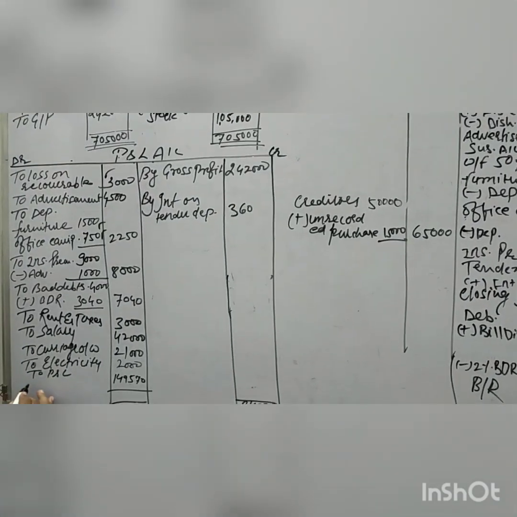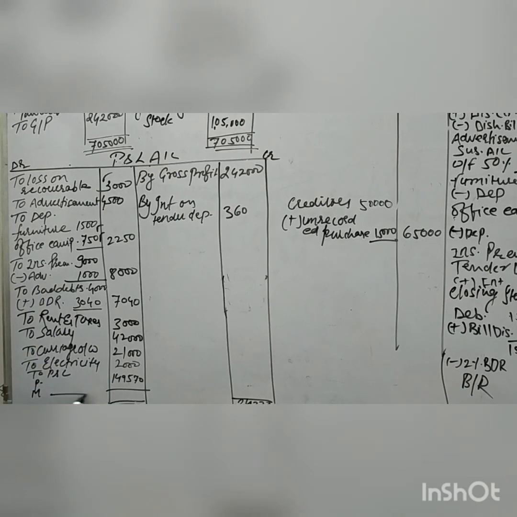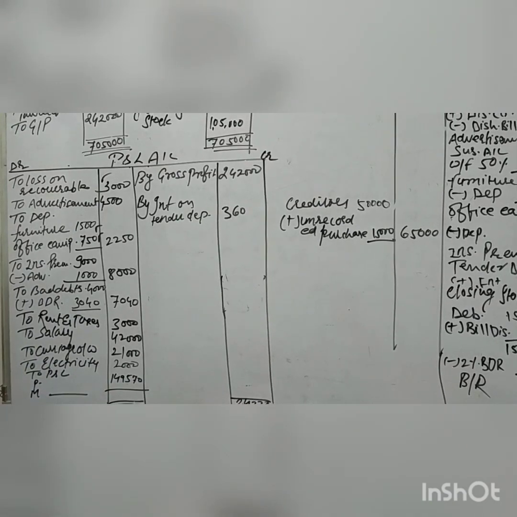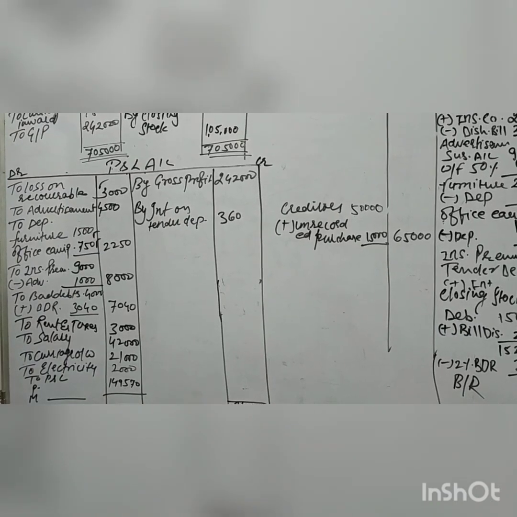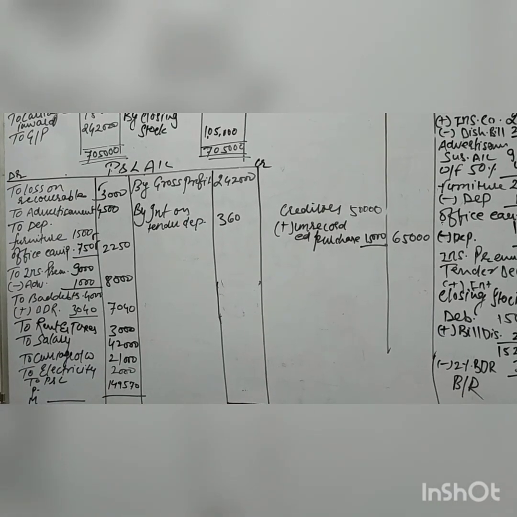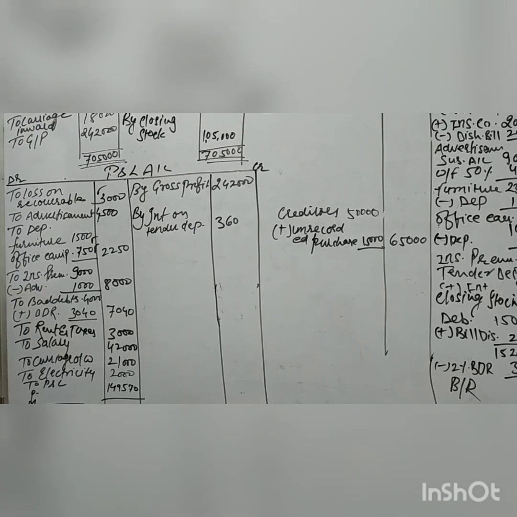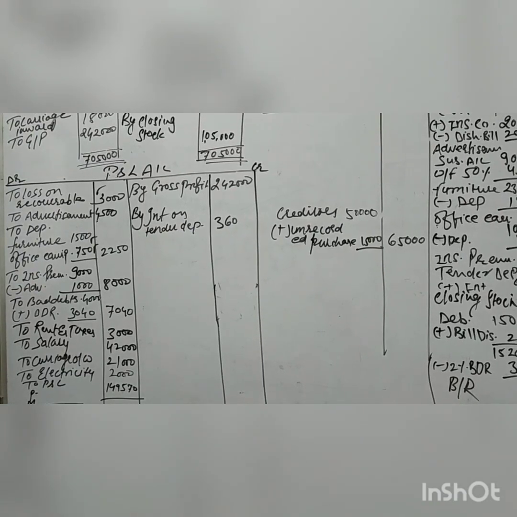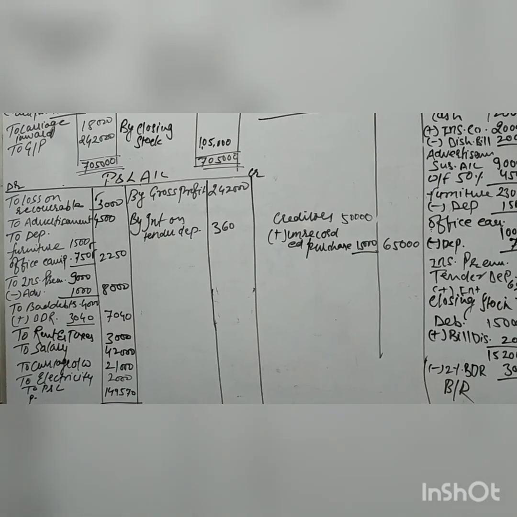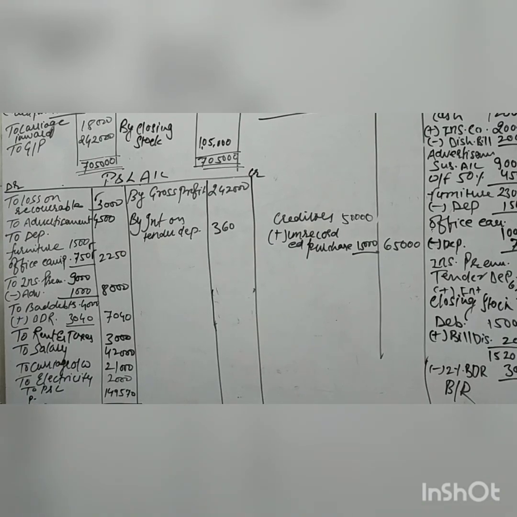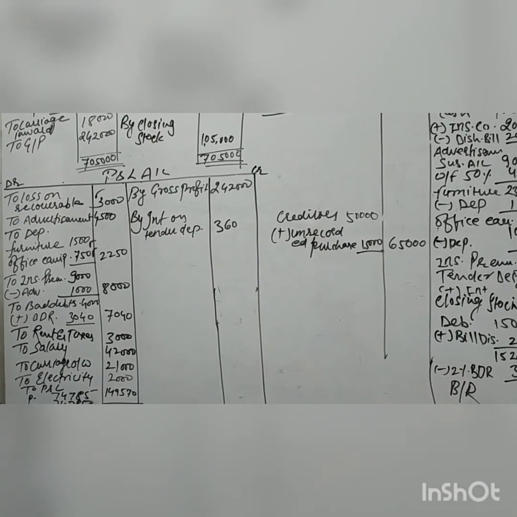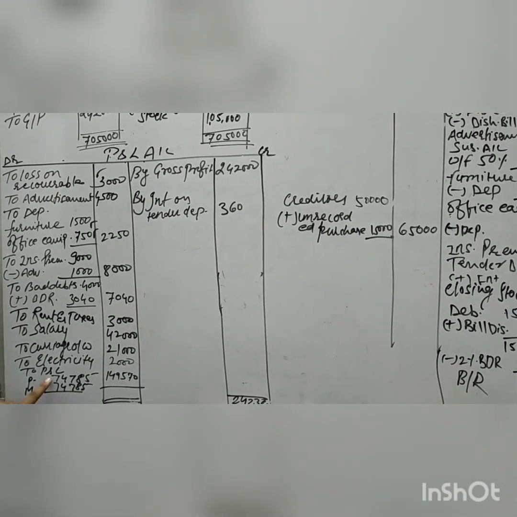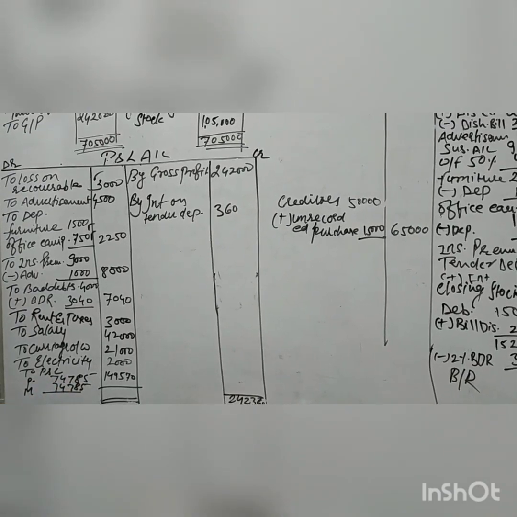The profit of 1,49,570: the profit sharing ratio is not mentioned in the question, so we assume equal proportion. So each partner will get a profit of 74,785.